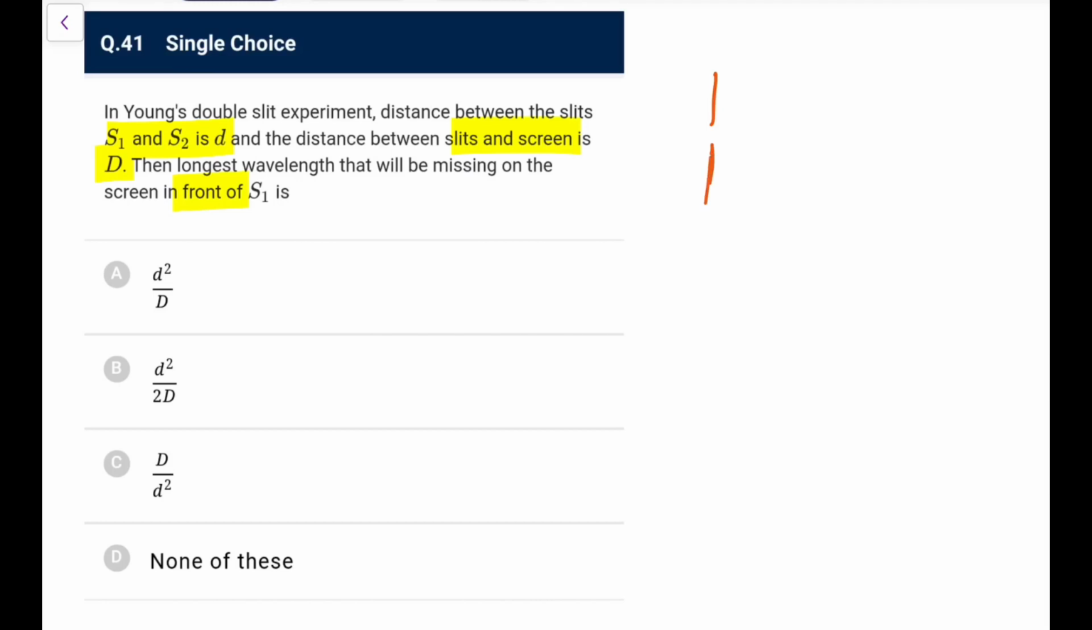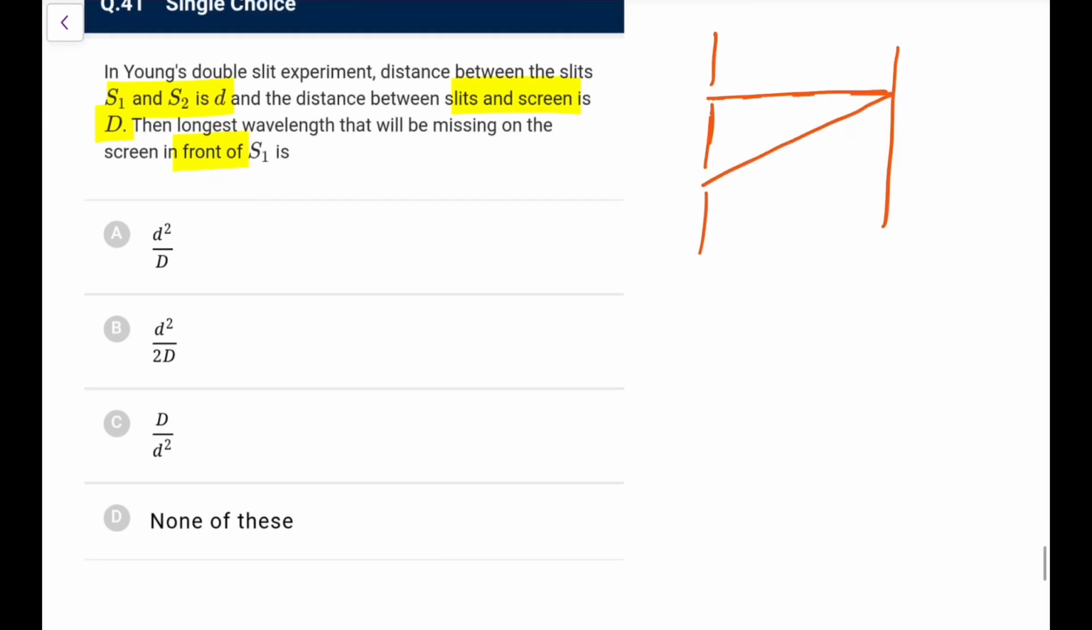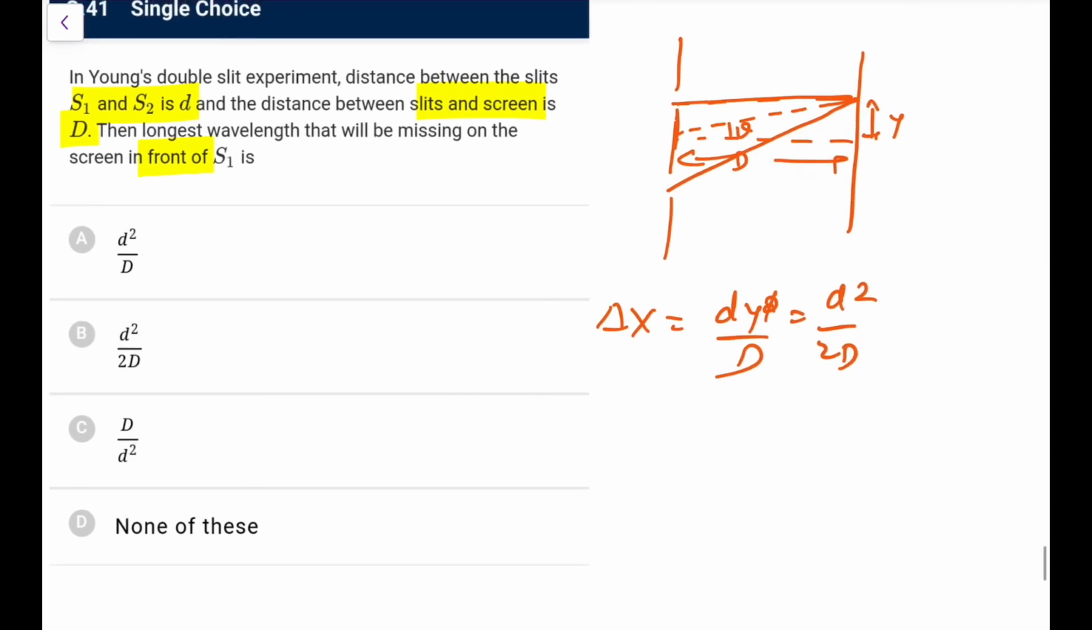So in front of S1, let's say like this, so it is missing. Missing means this path difference. First of all, what would be the path difference, assuming all the things are valid? So this path difference, what we can write is d sin theta, and sin theta is almost tan theta, that is y by D. So that path difference d sin theta becomes d tan theta, d y by D, and y is d by 2, that is d square by 2D, and missing means that should be equal to (2n plus 1) lambda by 2.